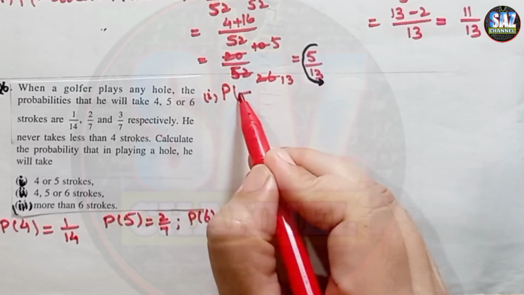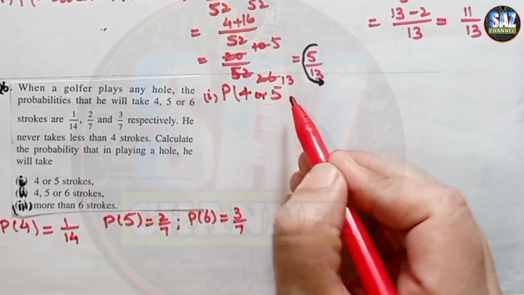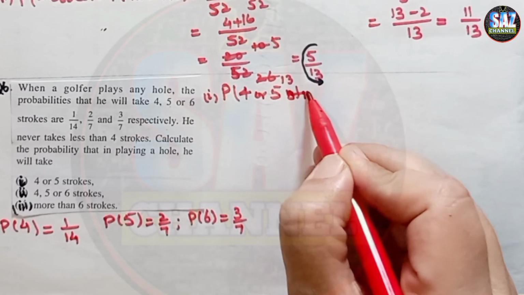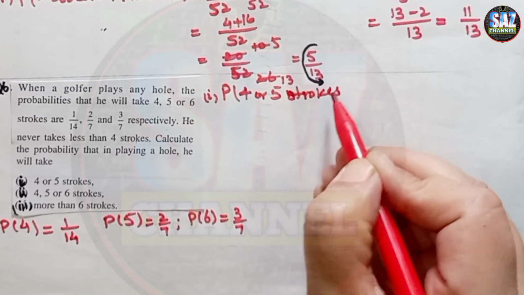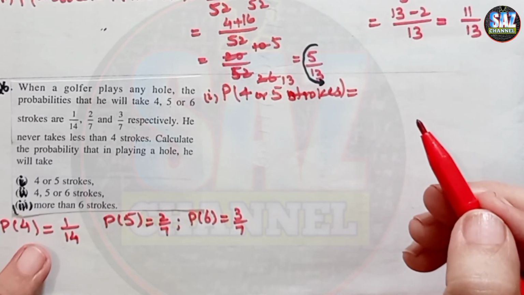Then in the first part we have to find the probability of 4 or 5 strokes.